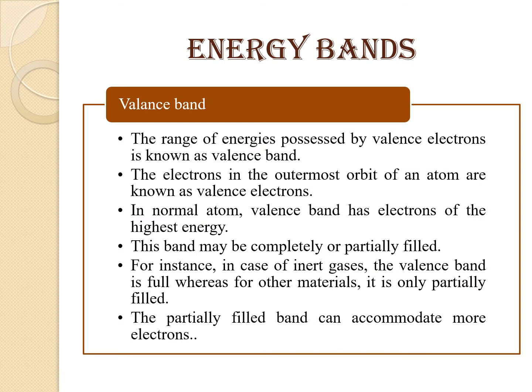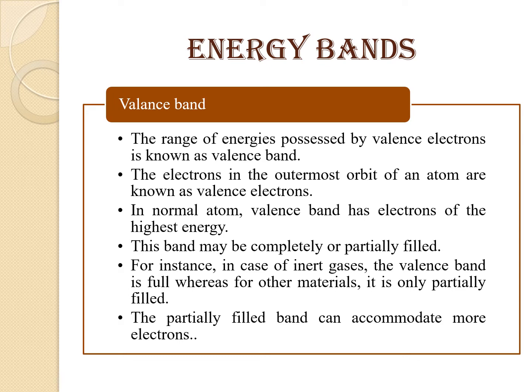Though there are a number of energy bands in solids, the following are of particular importance. Valence band. The range of energies, that means the band, possessed by valence electrons is known as the valence band. The electrons in the outermost orbit of an atom are known as valence electrons.